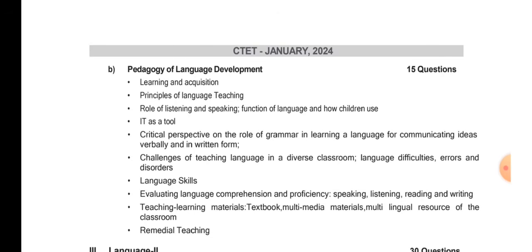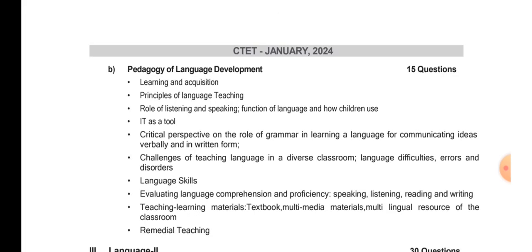Now, principles of language teaching. What are the different principles the language teacher has to follow when teaching a particular language, be it English, Hindi, Mizo, Garo, Khasi, Nepali, Bengali or Assamese? Now, role of listening and speaking, function of language, and how children use it. We have four language skills. What are they? Listening, reading, writing, and speaking.